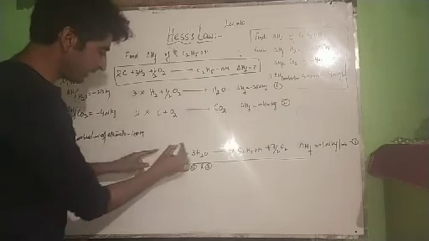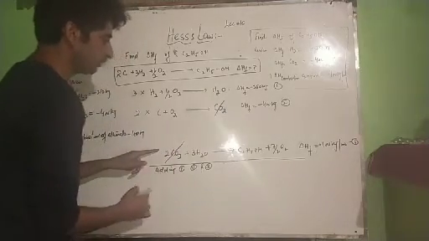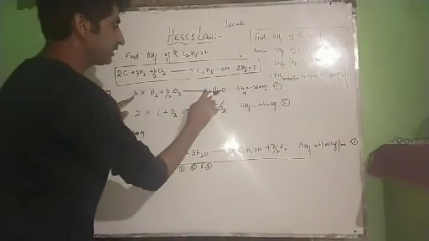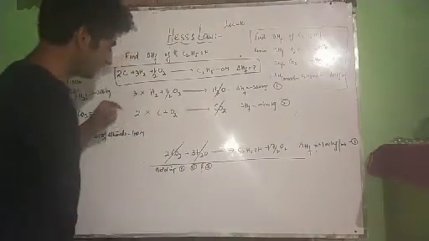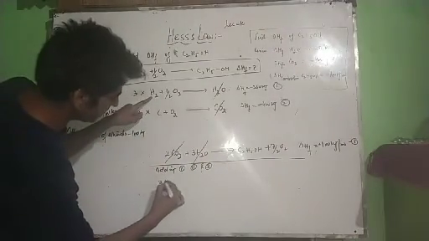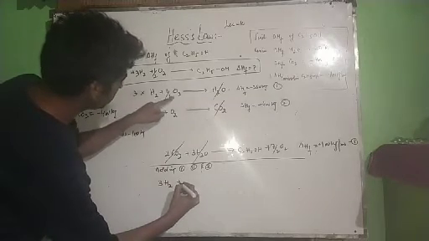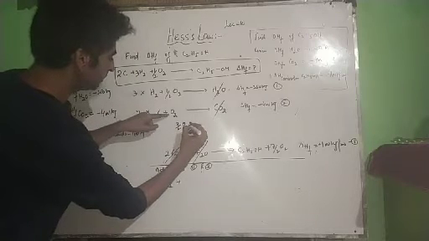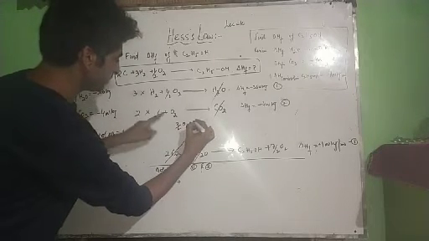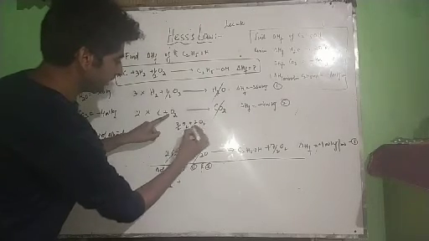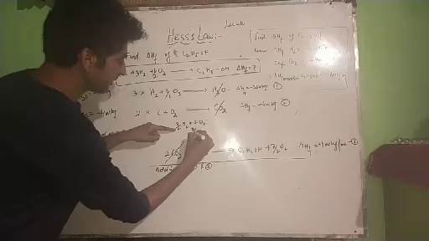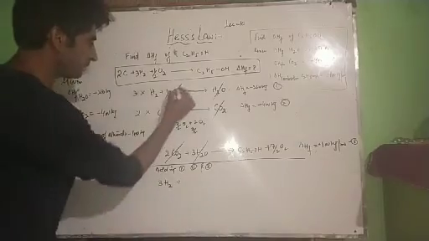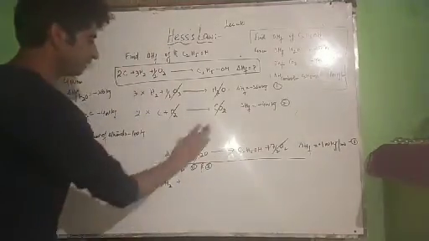On the left hand side we have carbon dioxide, on the right hand side we have carbon dioxide. These are 2, this is multiplied by 2, these are 2. Now on the right hand side we have 3 times water, we have 3 times water, cancel it out. Now what remains there? 3 times hydrogen plus 3 by 2 times oxygen and oxygen. This is 3 by 2 times oxygen plus we have 2 times oxygen. Now add these, 2 2s are 4, 4 3s are 7, it is 7 by 2 times oxygen. Therefore this and this will get cancelled out.